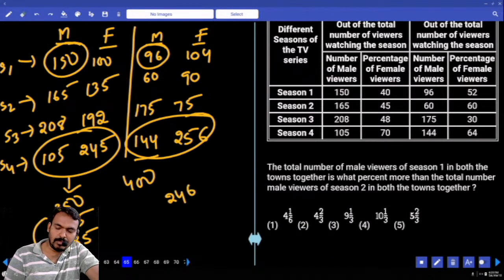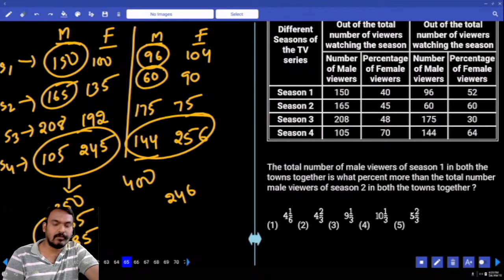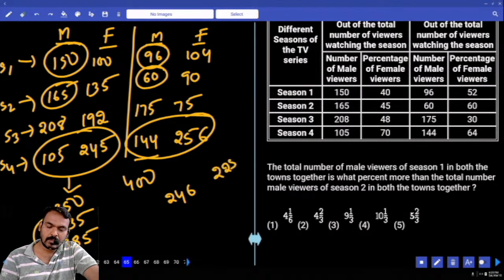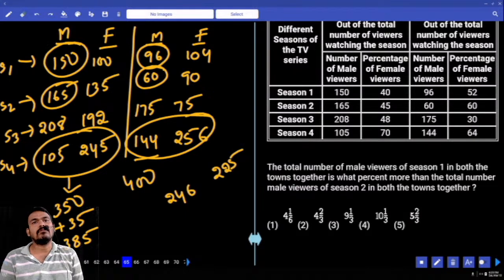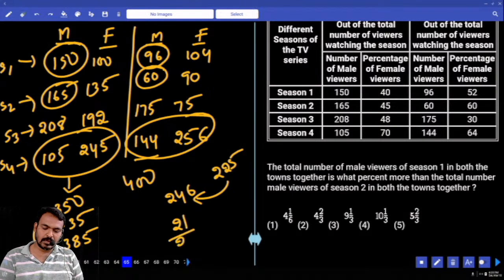And season 2 male members. Season 2 male members in town A? 165. Male members in town B? 60. 165 plus 60? 225 or not? Percentage more or value more? Percentage more. Value wise how much value is more? 21. 21 upon 225 multiplied by 100.